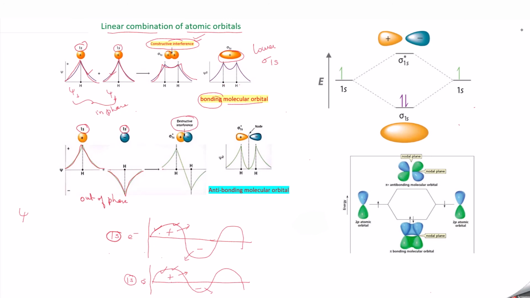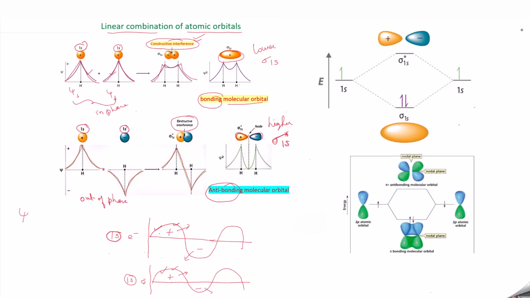destructive interference, and the molecular orbital wave function will be like this. Due to this, the molecular orbital has higher energy, and so it is called an anti-bonding molecular orbital, and it is represented as sigma star 1s. Because they undergo head-on overlap, it is called sigma. Due to the 1s orbital, we write it as 1s. So sigma star 1s. And the molecular orbital shape will be like this.